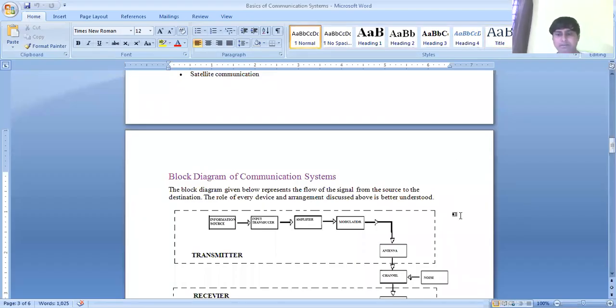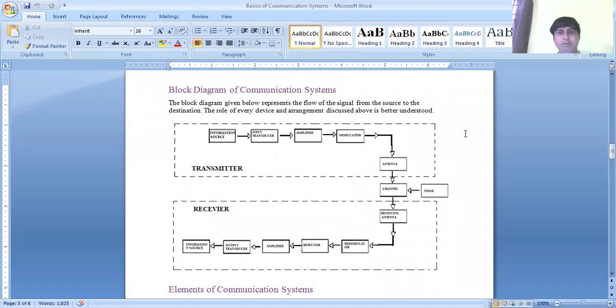So here we can see that this is again the block diagram. This is the extended version of what I shared with you earlier, and I shared that to explain what the transducer is, what the mechanism of the transducer is. So here once again we will come to the block diagram.